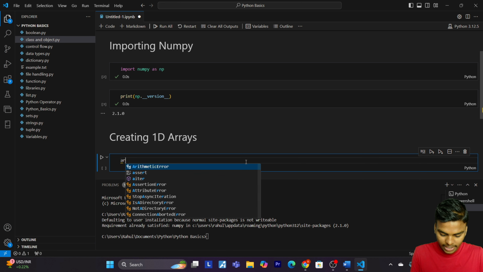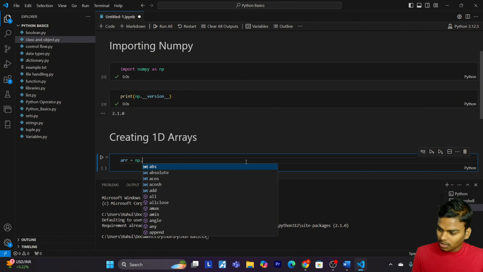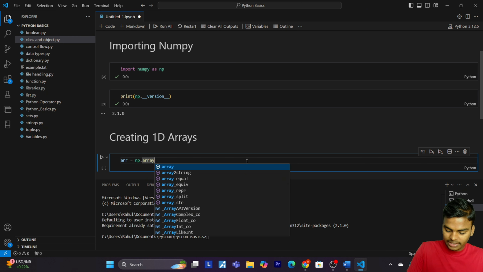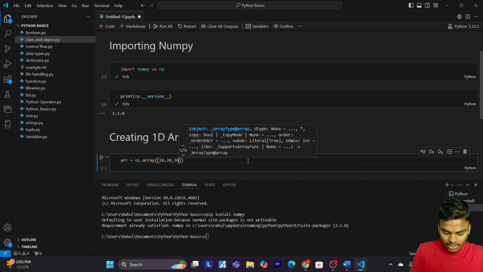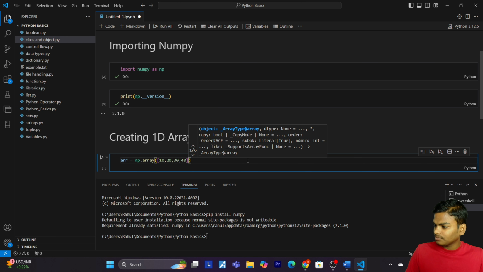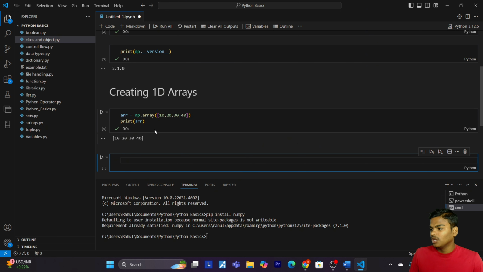You just have to create a variable called arr, then call np.array and pass values of your choice. Let me give 10, 20, 30, 40. Then you just have to print arr. So here we have a 1D array. In the same way, we will now create a 2D array.